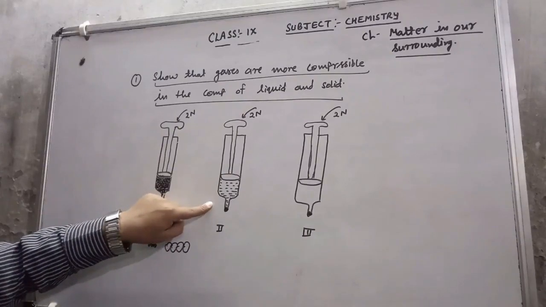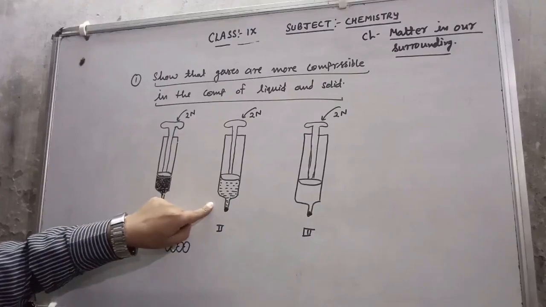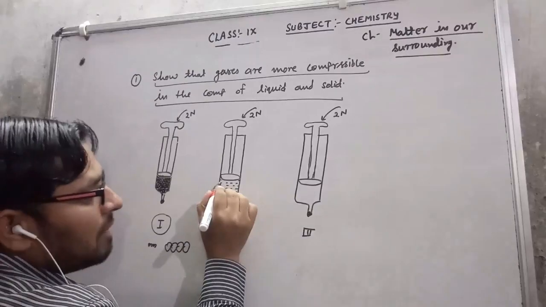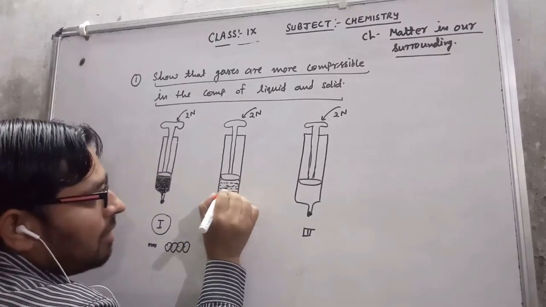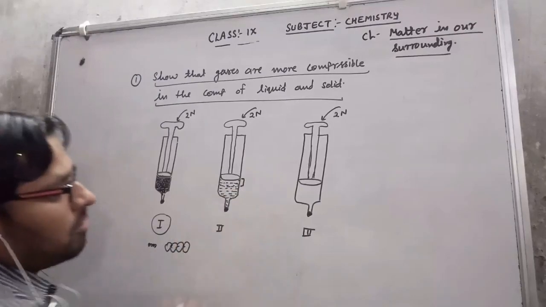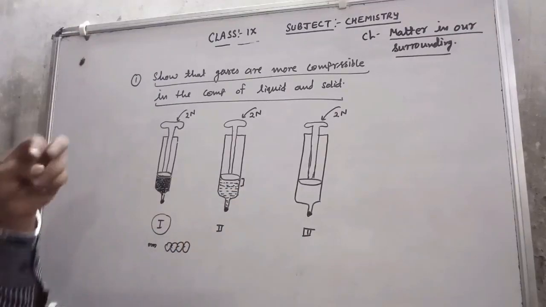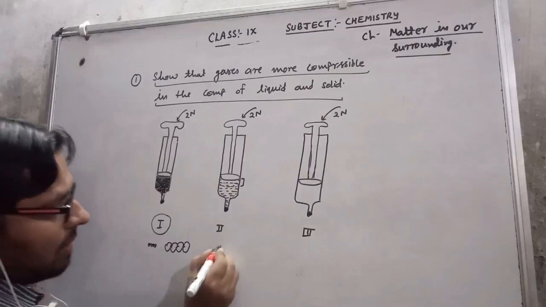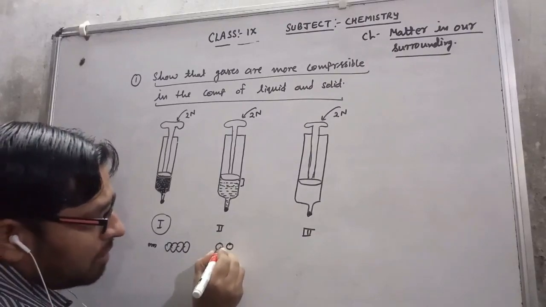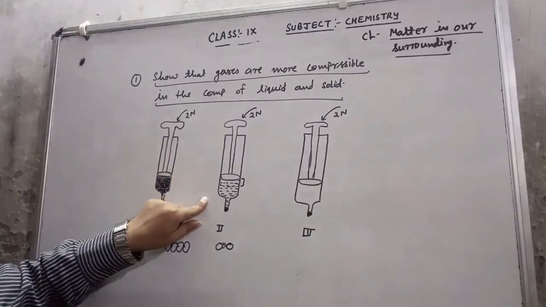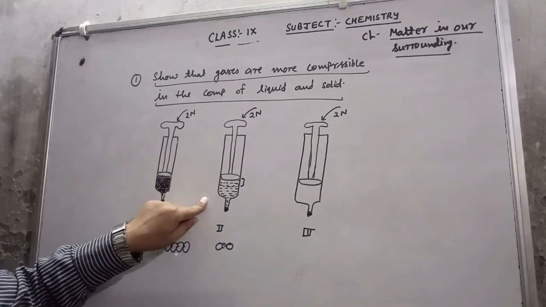Whereas in syringe second, in which we have filled up the liquid, by applying the same force, what we have seen is a little bit of change. That means till this position, suppose, the water particles are going to compress a little, not too much, just a little bit. The reason they compress is that there is less space between the particles of liquid, which is why they can be compressed, but in a very small amount.